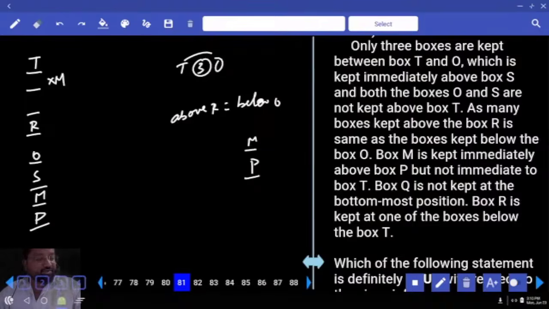Q and N. So, can I take Q here? So this is done with the question.